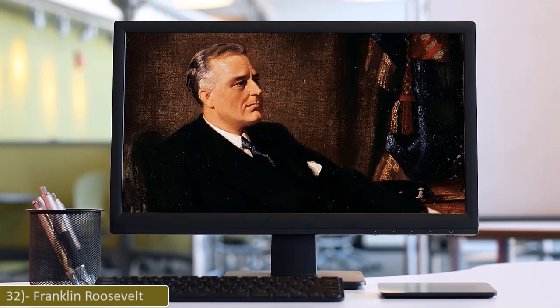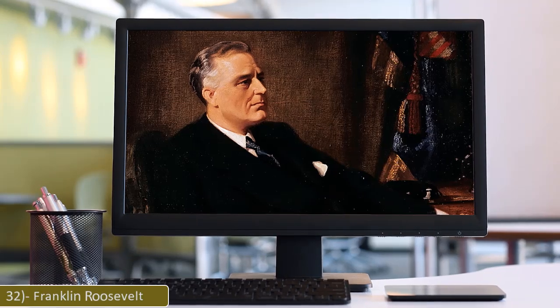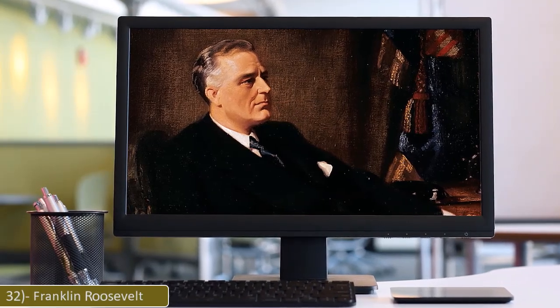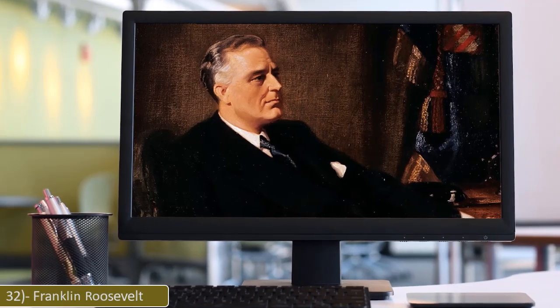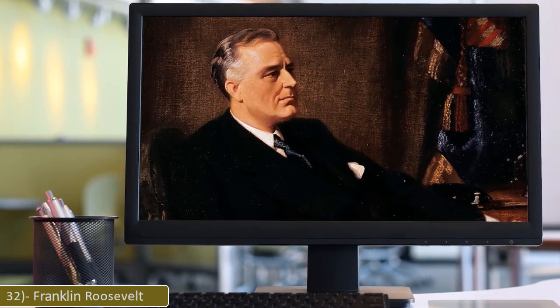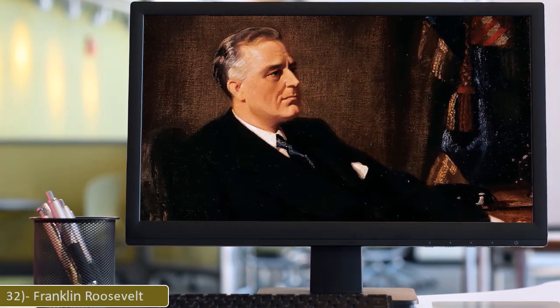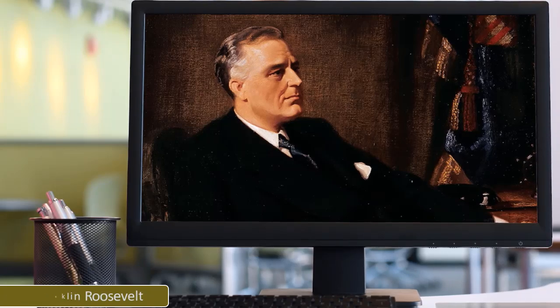32. Franklin D. Roosevelt. Franklin Delano Roosevelt, also known as FDR, was the 32nd President of the United States, serving from 1933 until his death in 1945. He is the longest-serving U.S. president, and the only one to have served more than 2 terms. His first 2 terms were centered on combating the Great Depression, while his third and fourth saw him shift his focus to America's involvement in World War II.